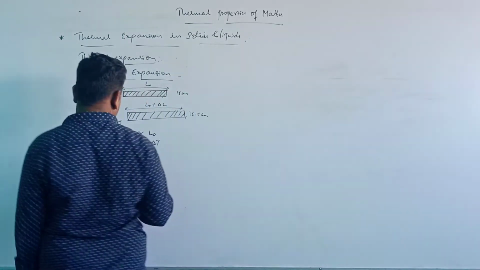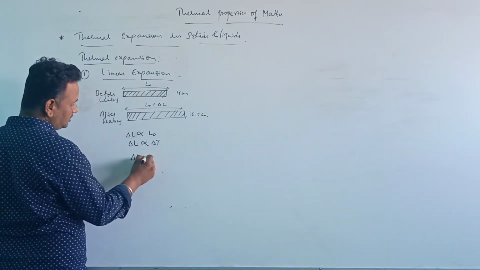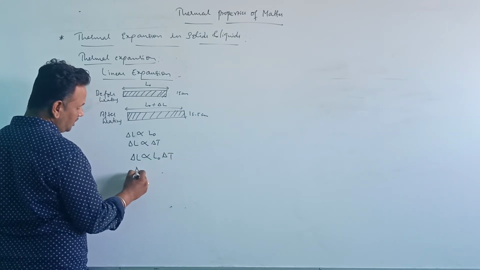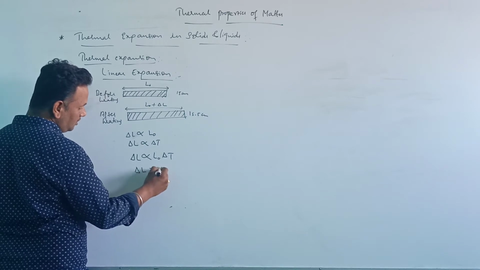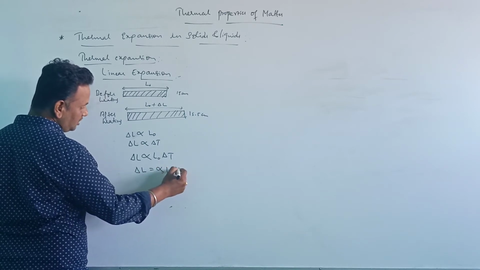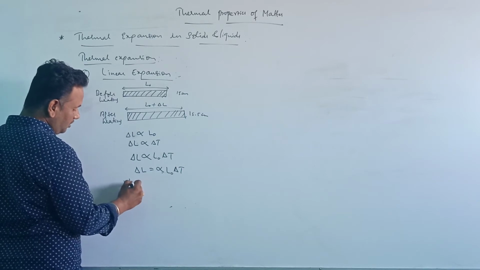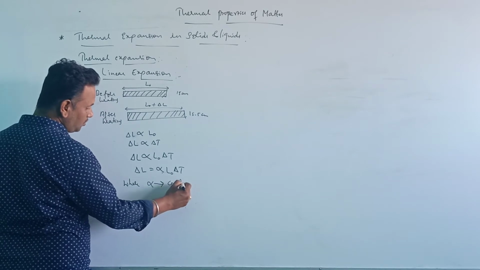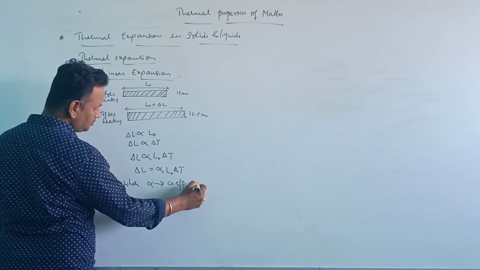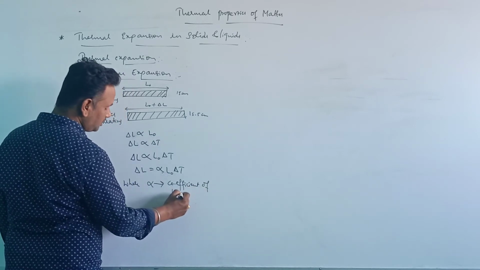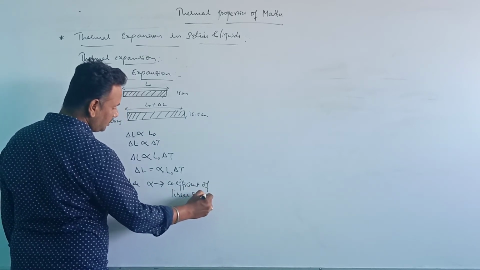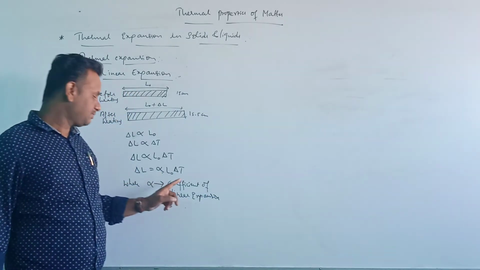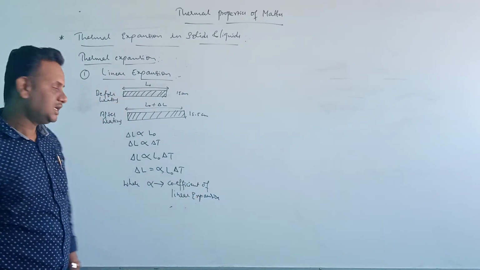Therefore we can write delta L is directly proportional to L naught into delta T. Removing the proportionality sign, delta L is equal to alpha L naught into delta T, where alpha is the coefficient of linear expansion.